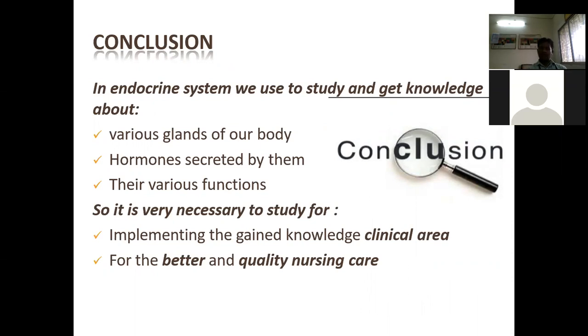Hormones are secreted by the anterior pituitary gland and the posterior pituitary gland, I have already told you. Just you have to write that one. Another is the various functions, I have already told you.